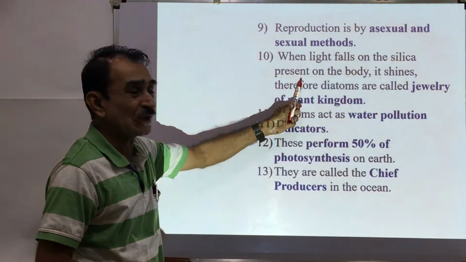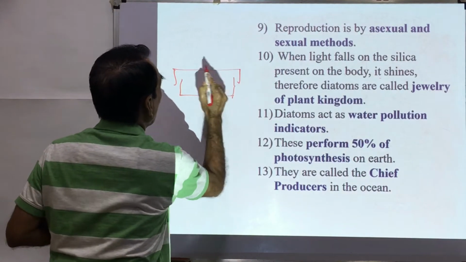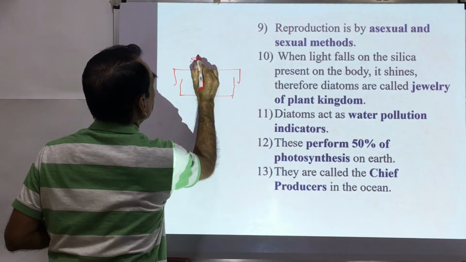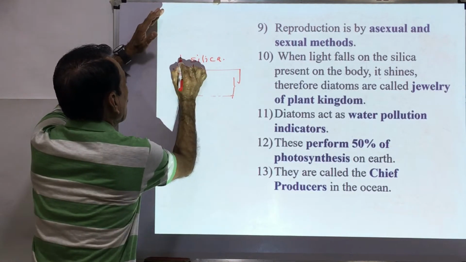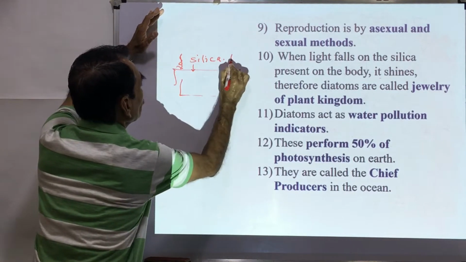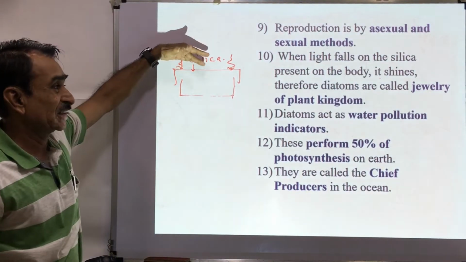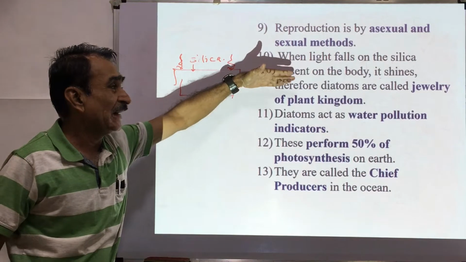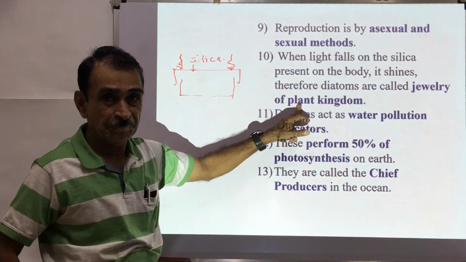When light falls on the silica, just now I told you that on their walls there is silica, when the light falls on the silica, it shines. Therefore, diatoms are called the jewelry of the plant kingdom.